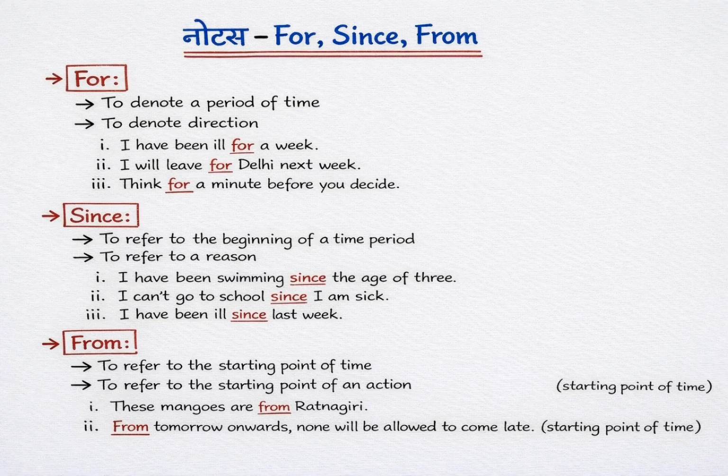Summary: for is used for duration, period. Since is used for a specific start point. From is used for origin, future start, from India, from tomorrow. So, remember, for counts the time, since names the start, and from shows the origin.